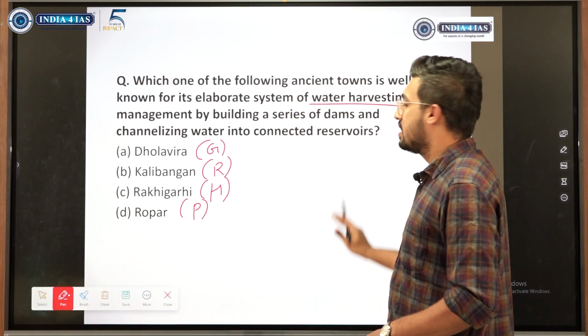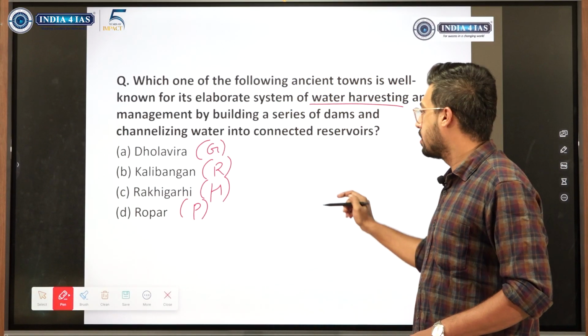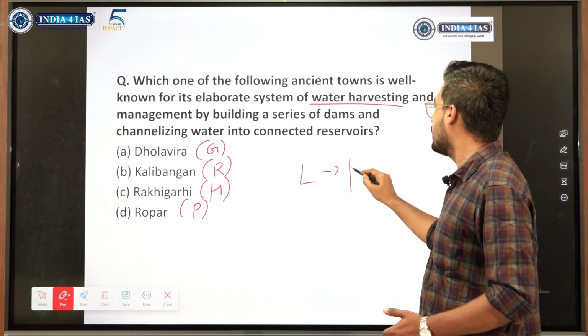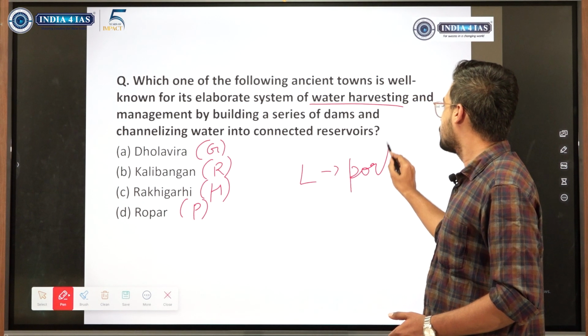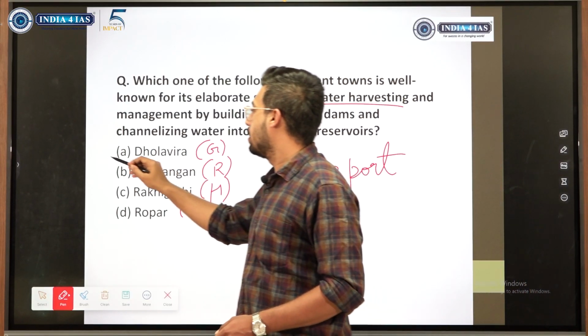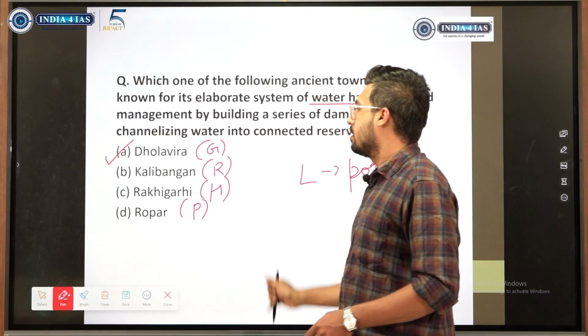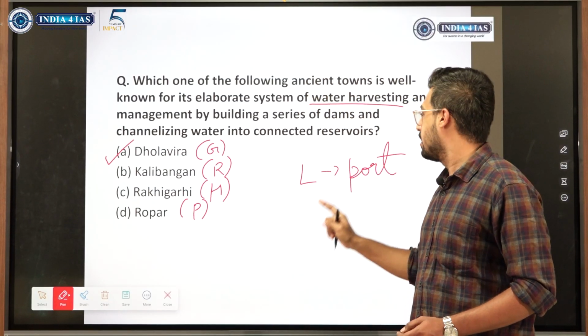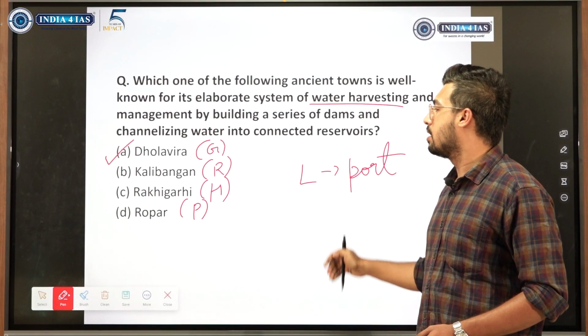So this is a very, very static question. For example, if asked about Lothal, what is the important thing? One thing that you know is that it is a port. Likewise, if water harvesting comes up, it is Dholavira. You should know the most important feature: Dholavira has a water harvesting system. Likewise, Lothal was a port.